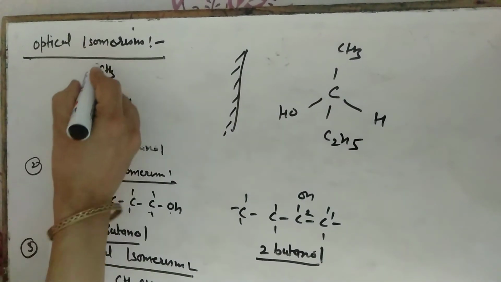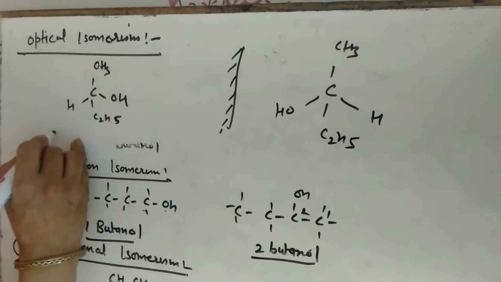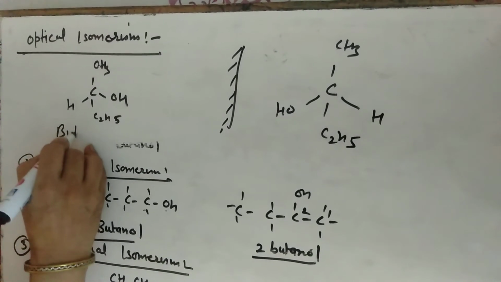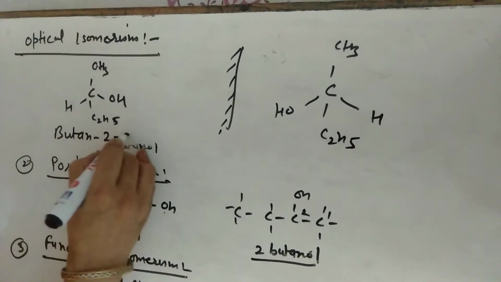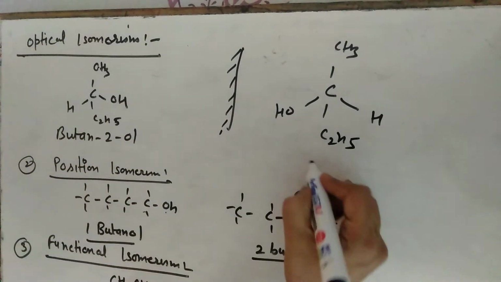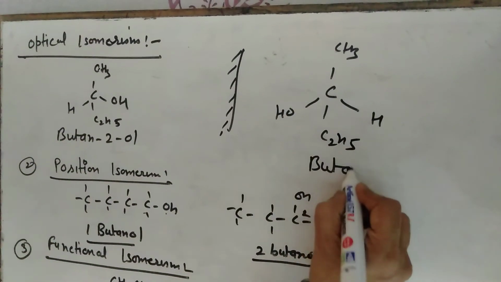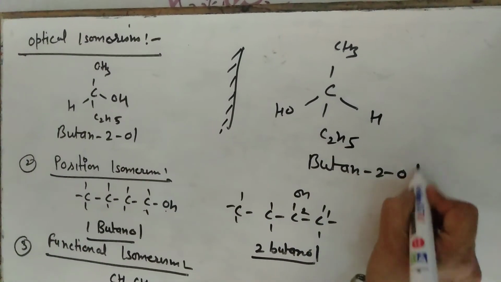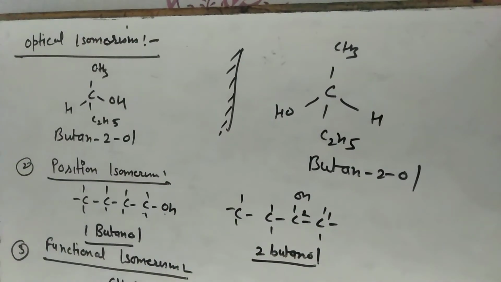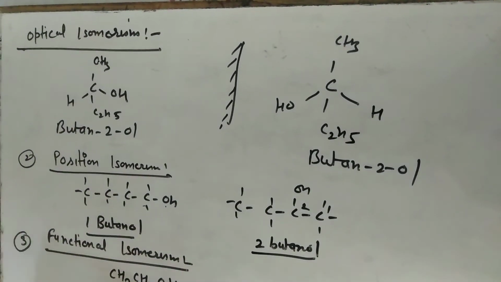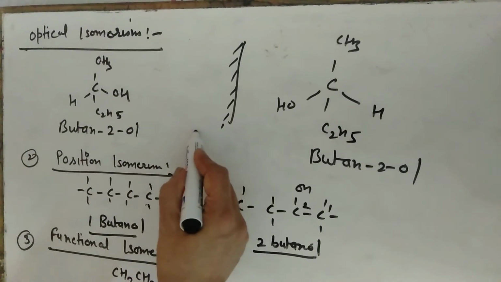The butane carbons 1, 2, 3, 4. So butan-2-ol, and this is also butan-2-ol. So alcohols show 4 types of isomerism: chain, position, functional and optical isomerism.